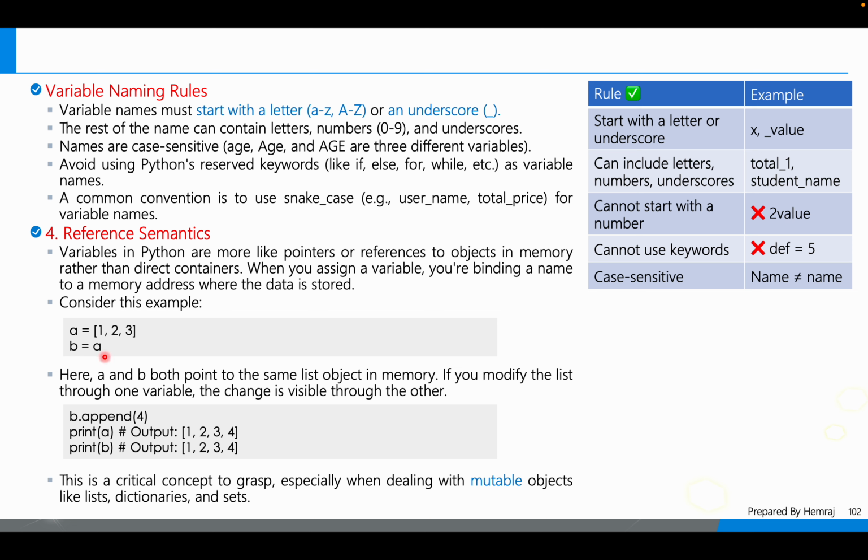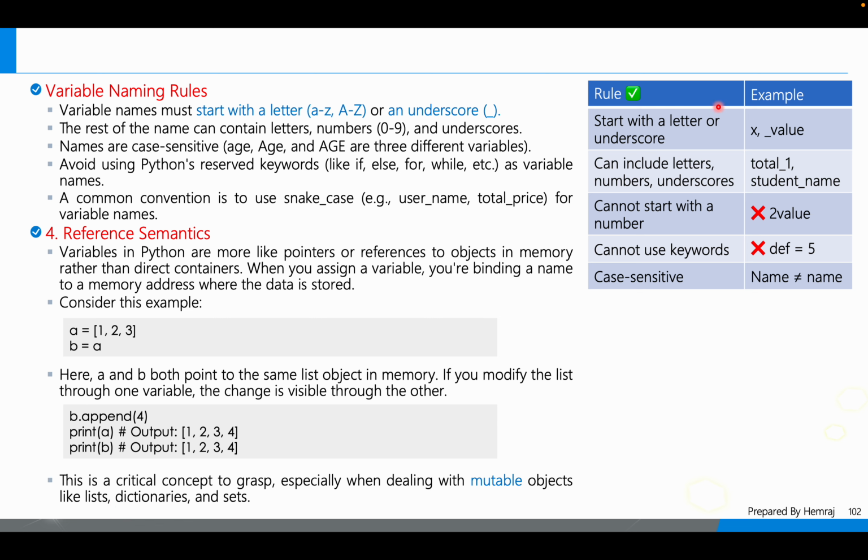So if a is equal to [1, 2, 3] and b is equal to a, any change in b is also reflected in a. That is the point. This is a critical concept to grasp, especially when dealing with mutable objects like lists, dictionaries, and sets.